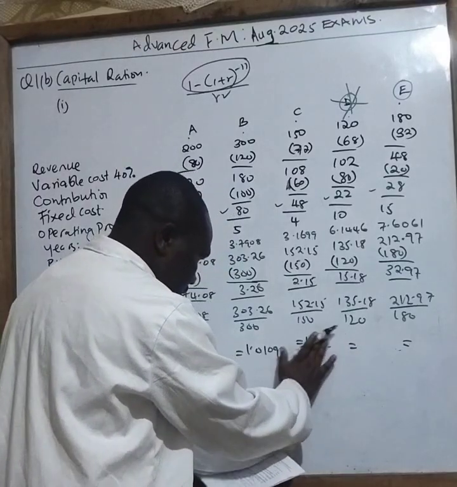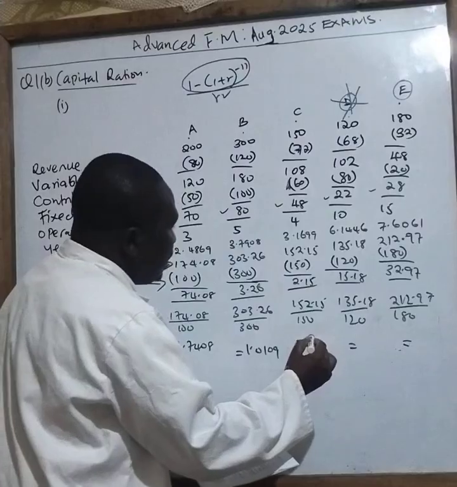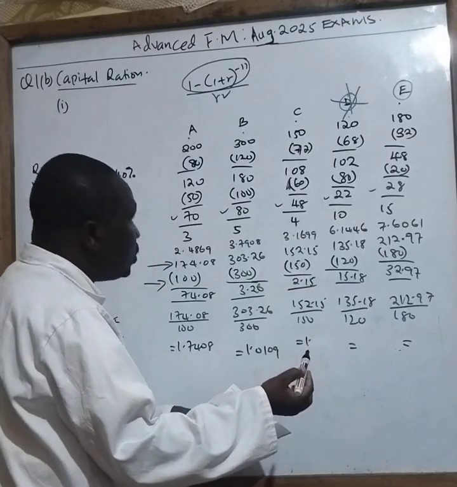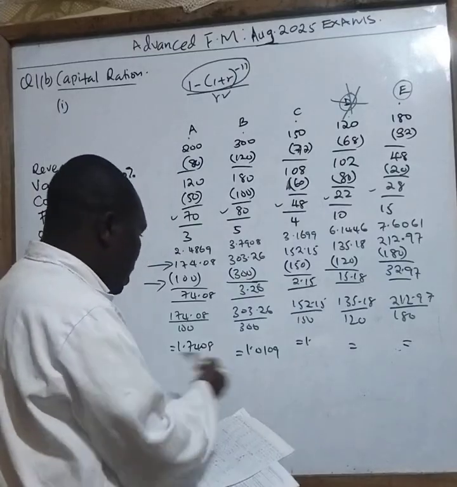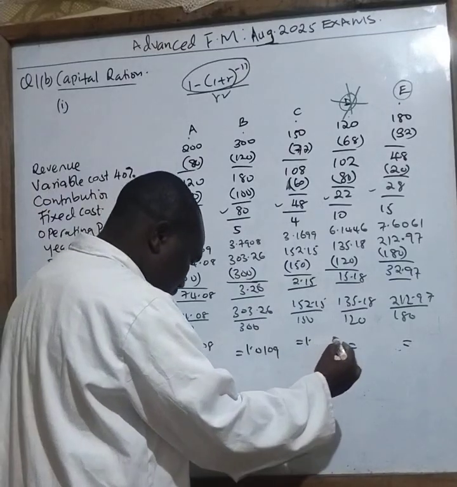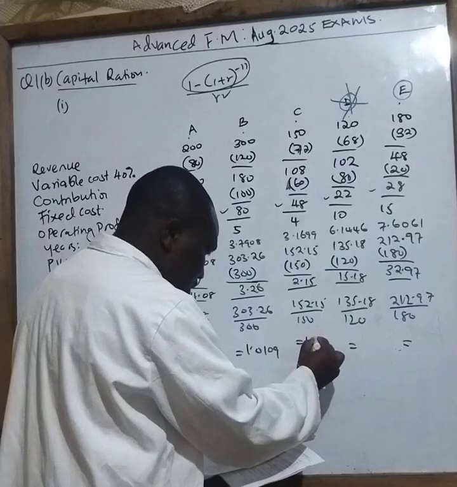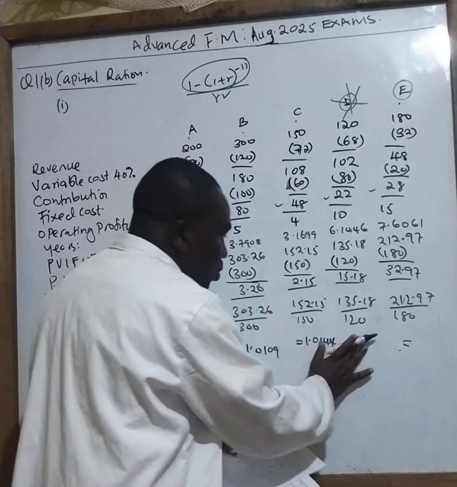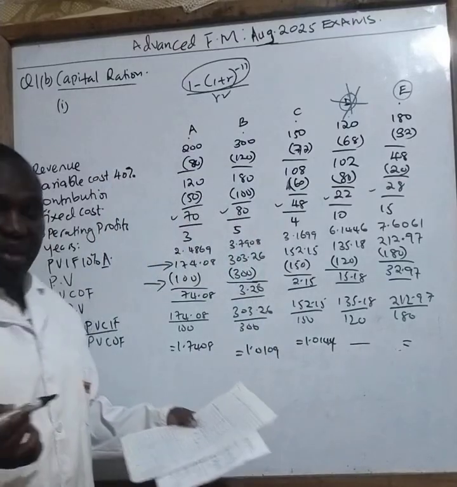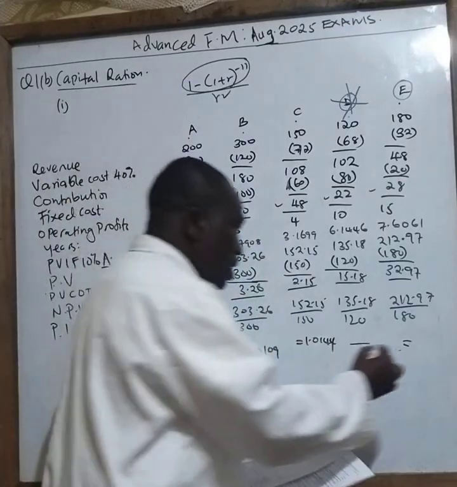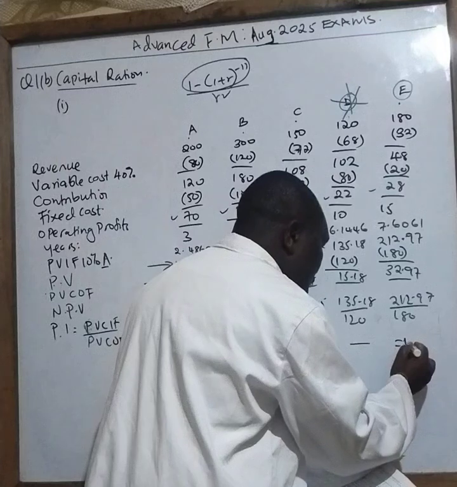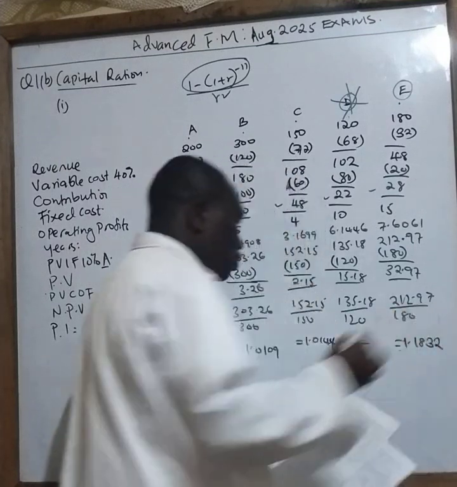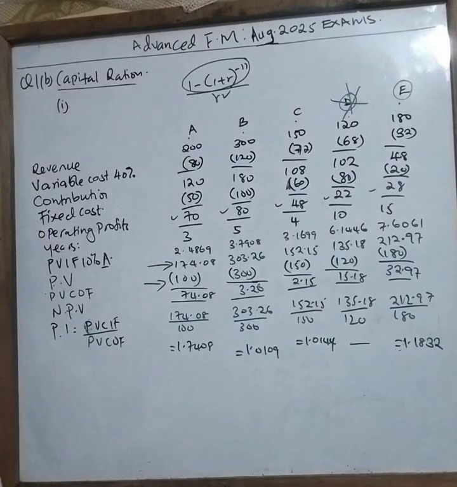This one is already, I don't want D, right? So there is no need of D. So for the D, I don't need that. So I just need A, B, C. C is 1.0144. Then the last one here, I'm not doing anything here because I've already eliminated that. So the last one is giving me 1.1832. So those are my profitability index.